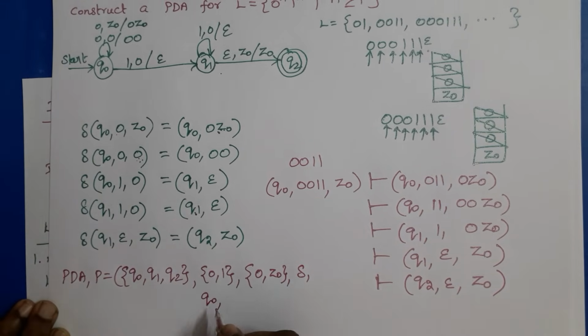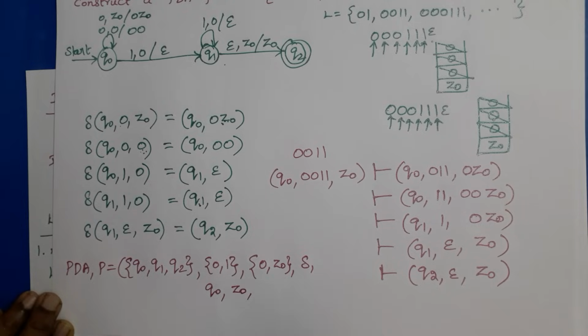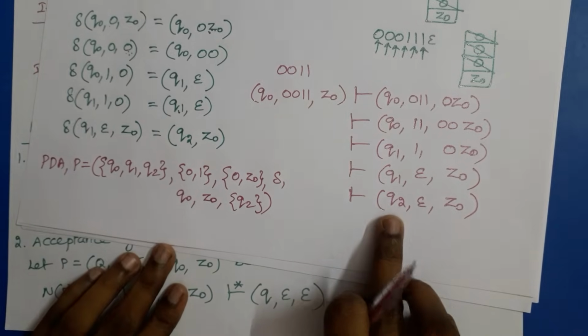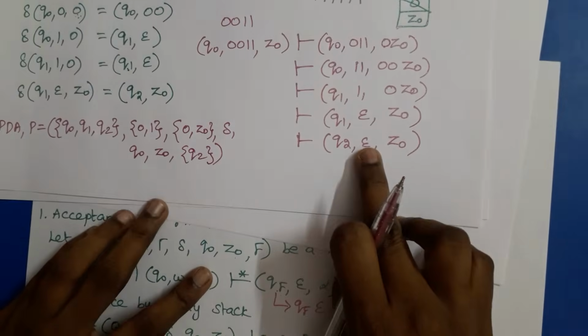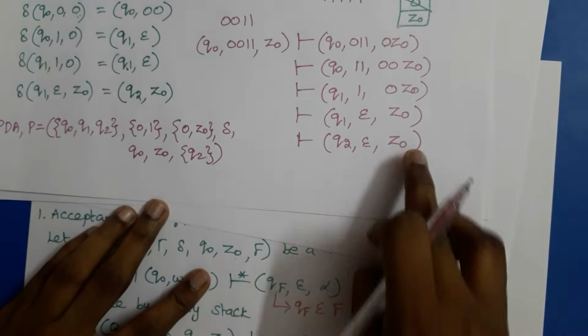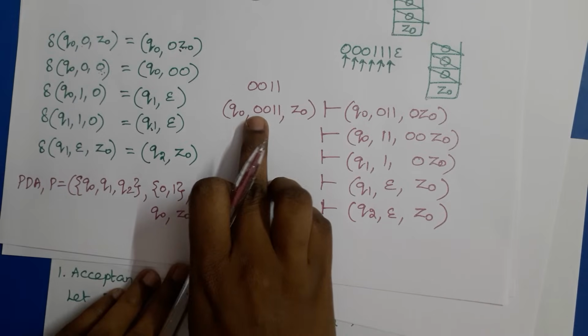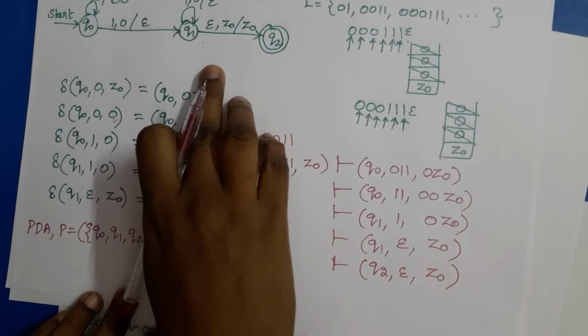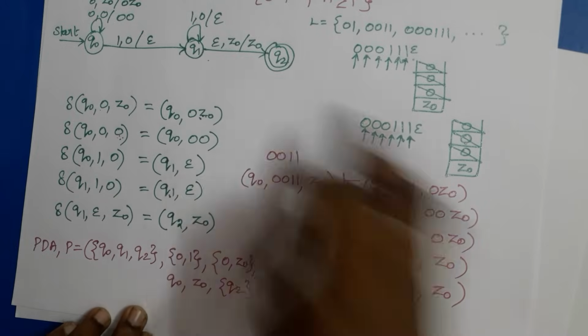Q0 is the start state, Z0 is the starting stack symbol, and Q2 is the final state. So in this example, we reach the final state Q2 and the input string is empty, and the stack content is anything. So we can say that 0011 is accepted by this PDA, which we have constructed by final state.